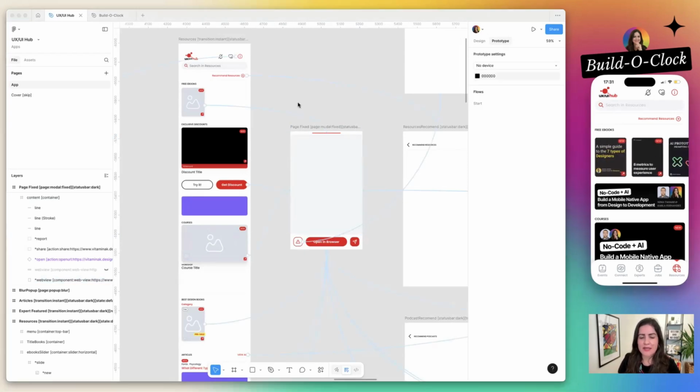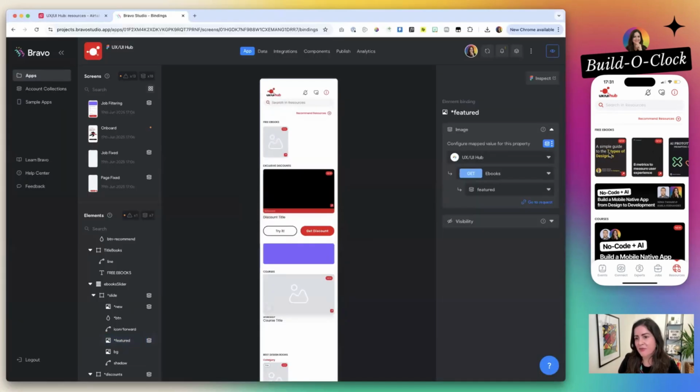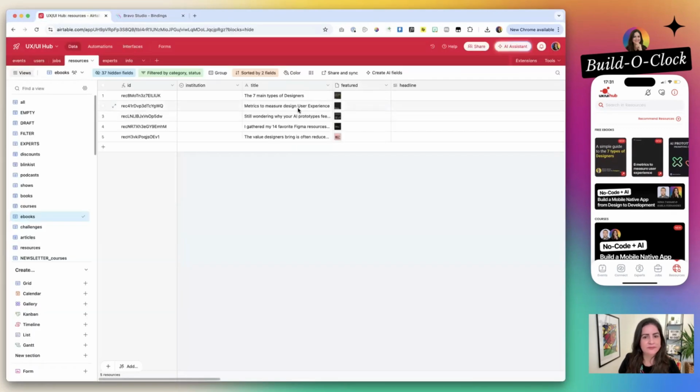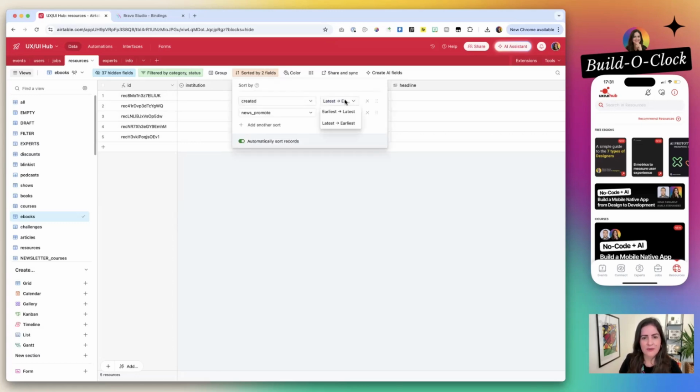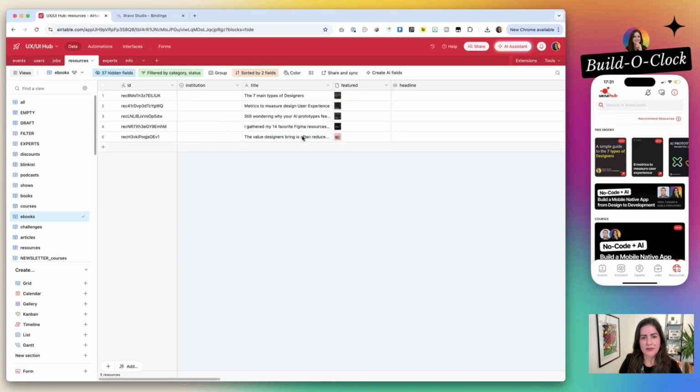There is one cool thing to do here too. So we have a view and you see the content right now. It's showing like this. We can do whatever we want. We can sort them automatically. We can sort them manually. Just for you to see it, I will create from the latest to the earliest.